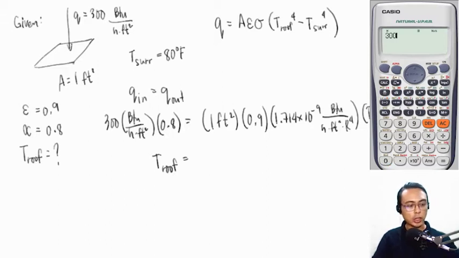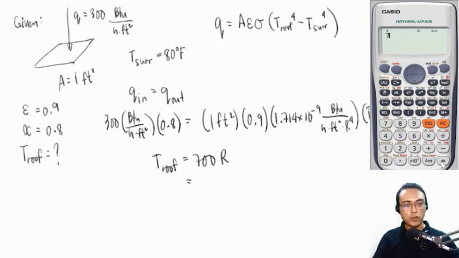That would be 300 times 0.8 equal to 1 times 0.9 times the constant 1.714 times 10 raised to negative 9 times our unknown, the roof temperature, x raised to the 4th power minus 540 raised to the 4th power. Shift solve, we get a roof temperature of 700 Rankine.